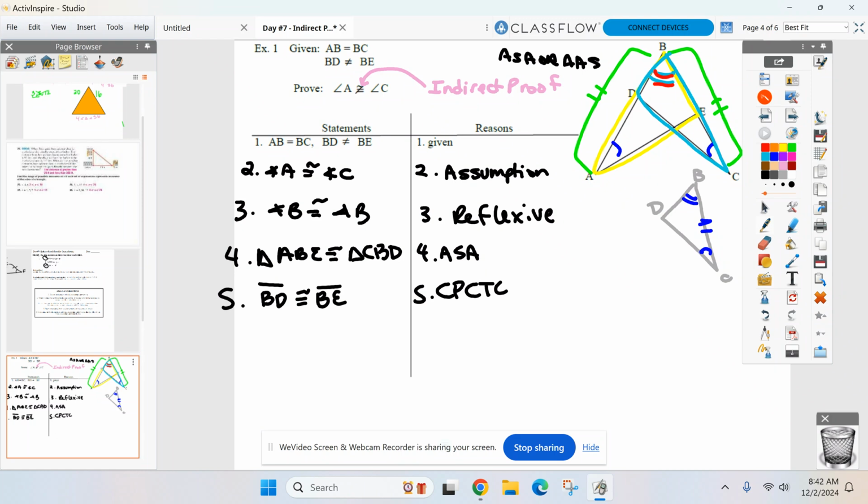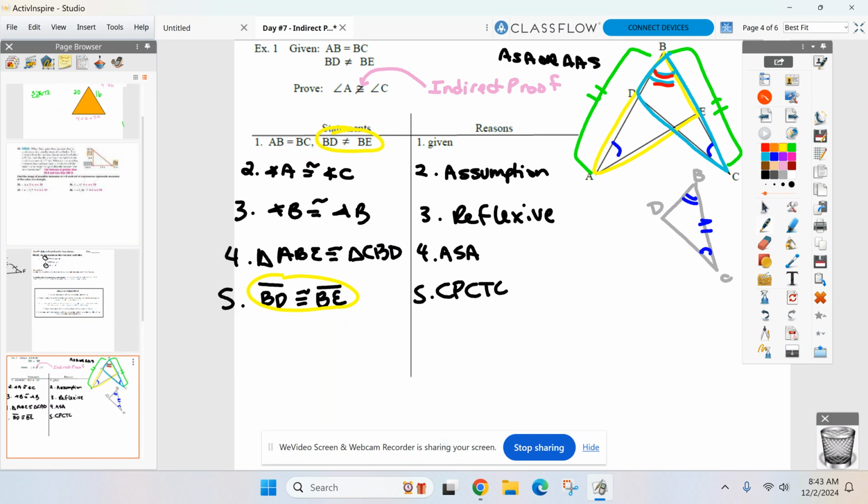Well, weren't you given that they weren't congruent? And now in the very same proof, you're telling me there are? You serious with that? How can that happen? It can't. Can we all agree on that? There's no way they can't be equal and equal in the same darn proof. This is false, because we were given that they weren't equal. So this is false. Everyone with me so far? This is false.